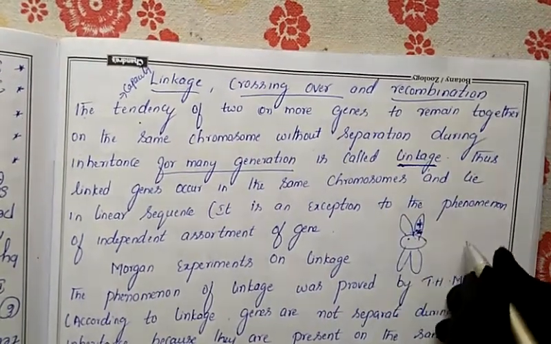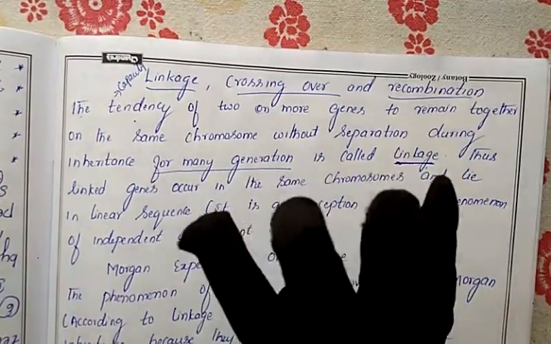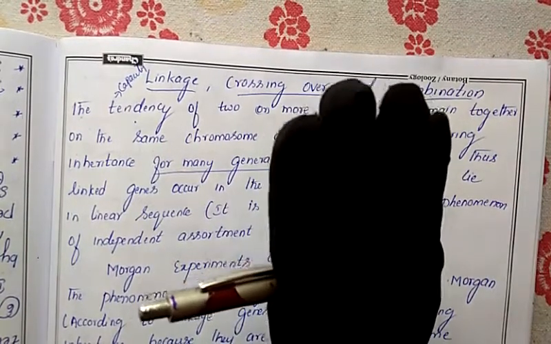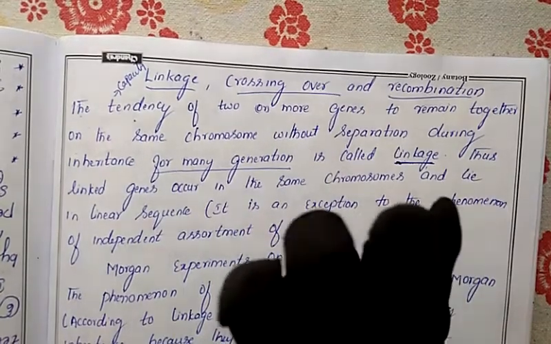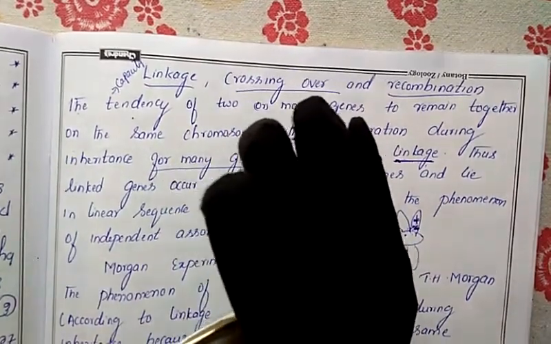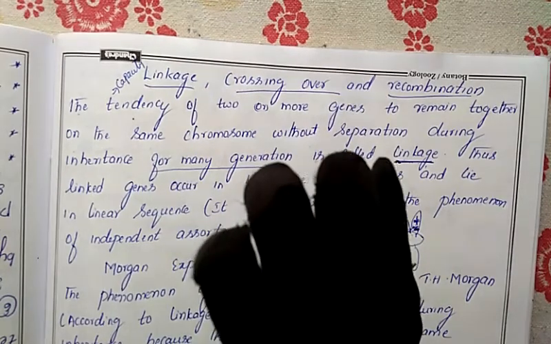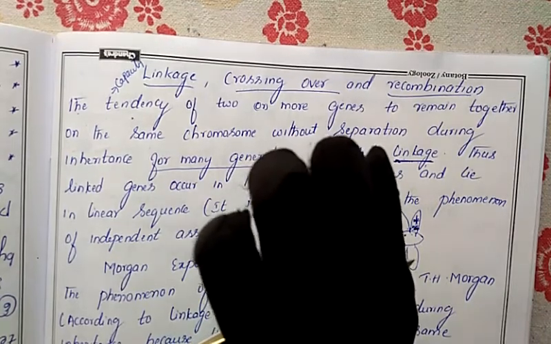I will give you an example. Suppose 4 girls are there. Assume that they are the alleles, the genes. They are friends, and they joined school in LKG. From LKG till 10th standard they are friends without separation. They sit in the same class and on the same bench.